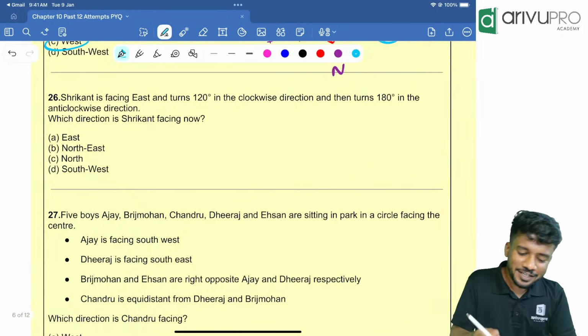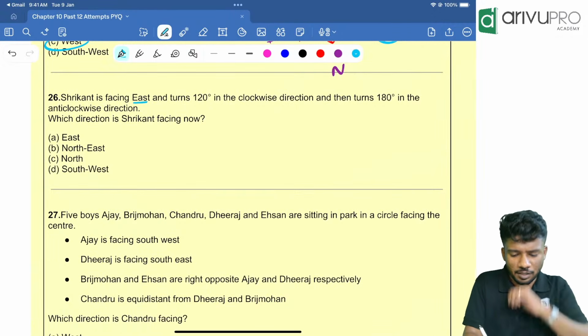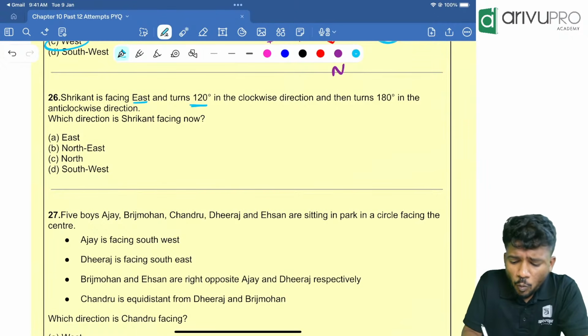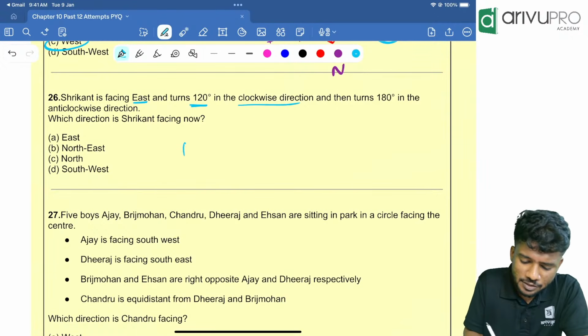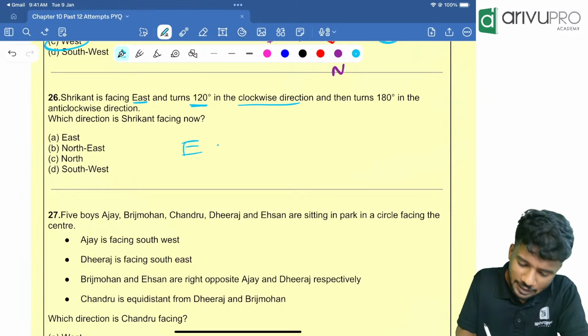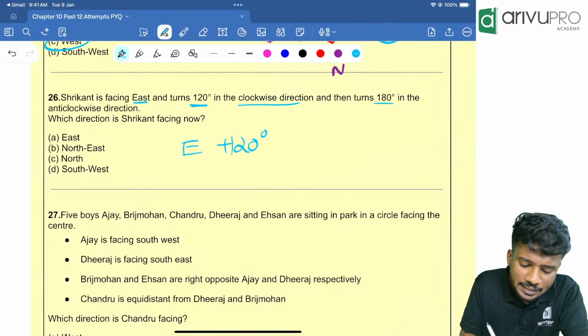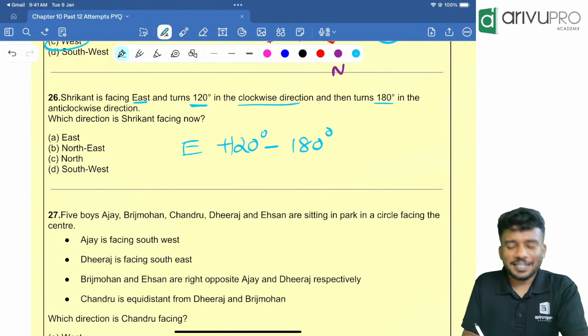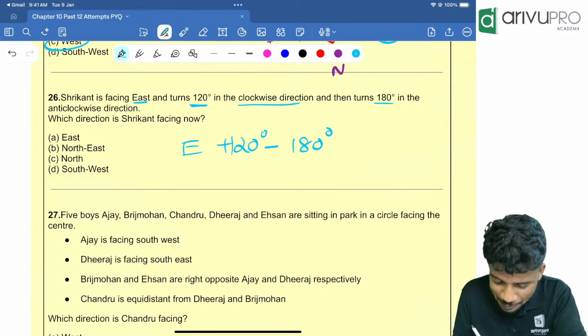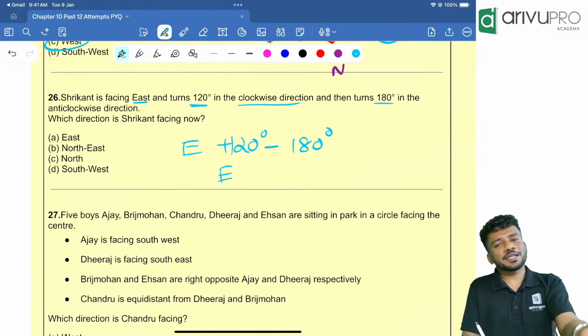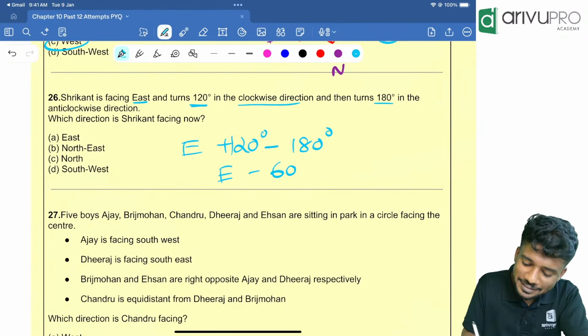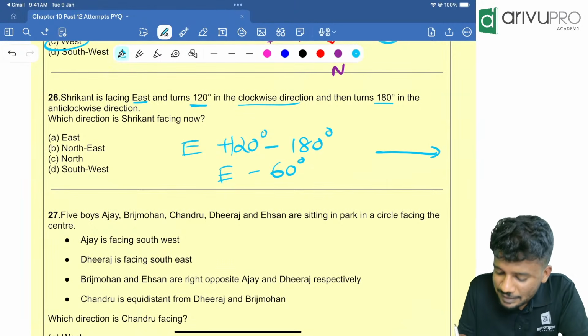Next question. Srikanth is facing east and turns 120 degree in the clockwise direction. So initial direction is east, then 120 in the clockwise direction, and then 180 degree in the anti-clockwise direction. That means minus 180 degree. Now he is looking towards which direction is the question. People, plus 120 minus 180 is how much? Minus 60 degree.